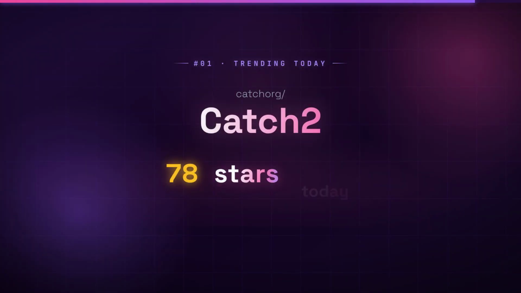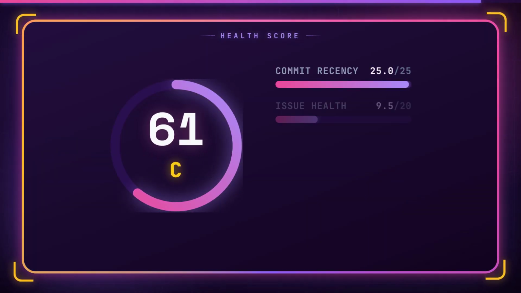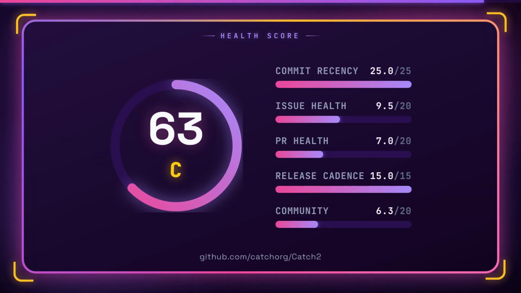Number 1, Catch2. 113 new stars today. Catch2 eliminates the boilerplate and rigid structure of traditional C++ test frameworks, letting you write tests as plain Boolean expressions with no naming restrictions.